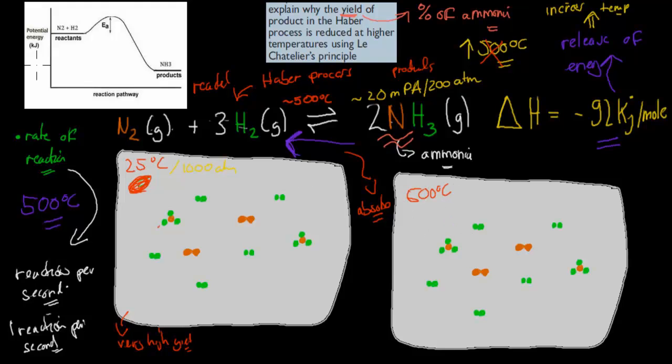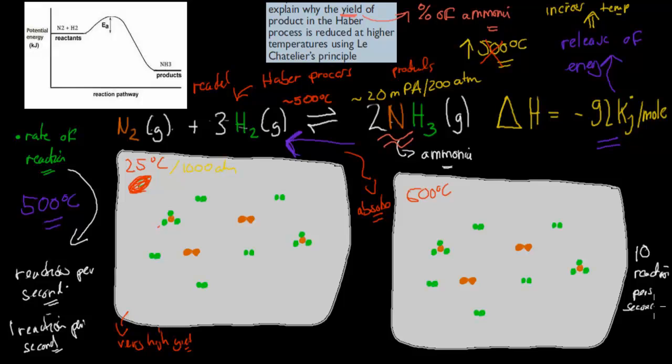What that would mean is they're actually going to go a lot faster. They're going to have more energy. And when they do collide, there's a higher chance of the reaction going ahead and forming ammonia, because they have more force that they can apply. So you can just see it as 10 reactions per second. So the rate of reaction is a lot faster, 10 reactions per second.